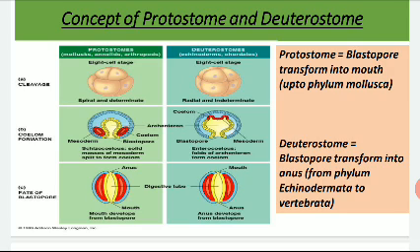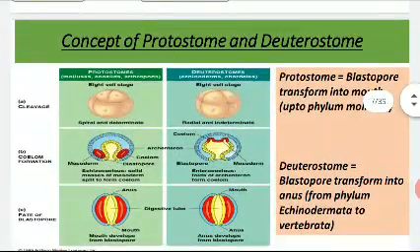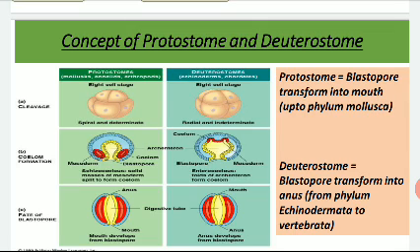Okay, now if the blastopore becomes the mouth, then it is regarded as the protostome, and if the blastopore becomes the anus, then it is known as the deuterostome. And the protostomes are all the organisms up to the phylum Mollusca, and deuterostomes from Echinodermata to Vertebrata. Okay, now these are the common features upon which we can classify the organisms.